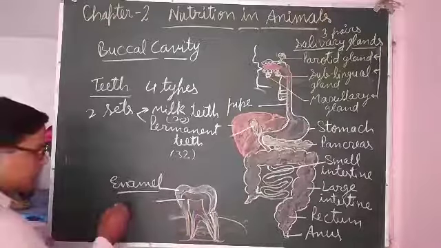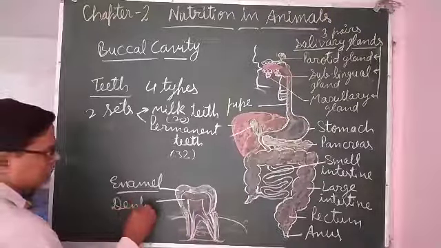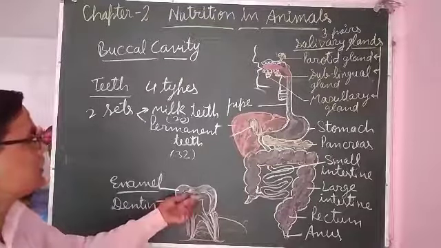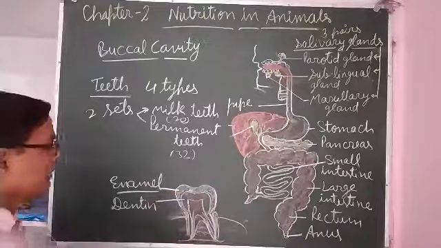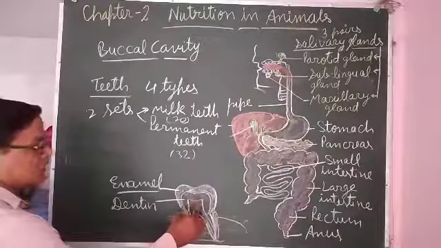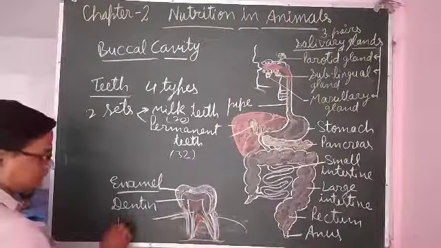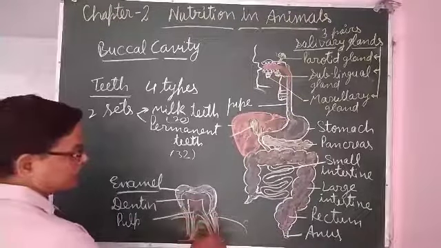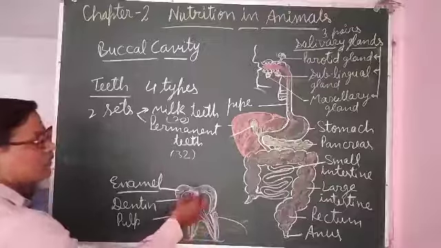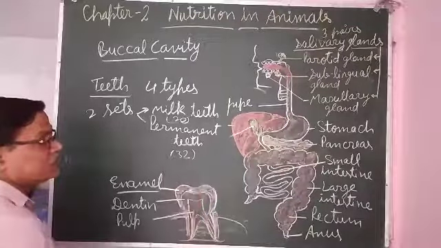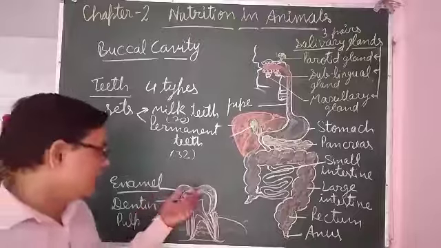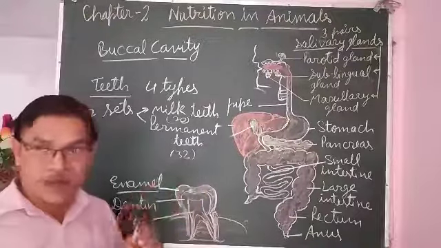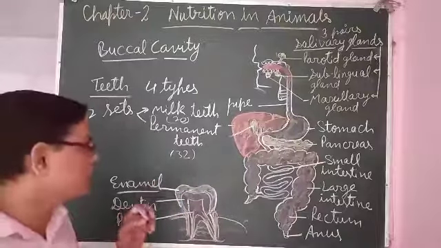Below that there is dentine. Dentine is the soft part, softer than enamel, and below that is pulp, which has arteries and veins. So the enamel should be protected and should not be destroyed by any means. You should not cut any hard substance with the help of teeth.